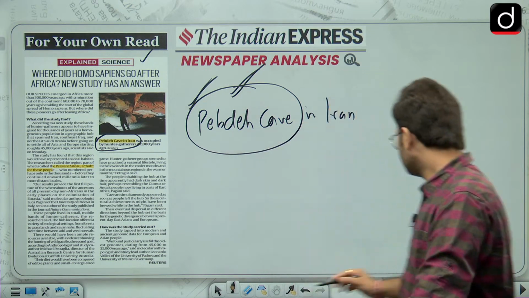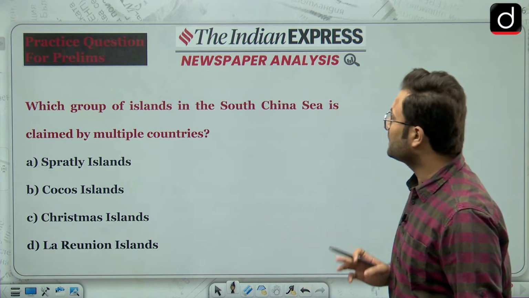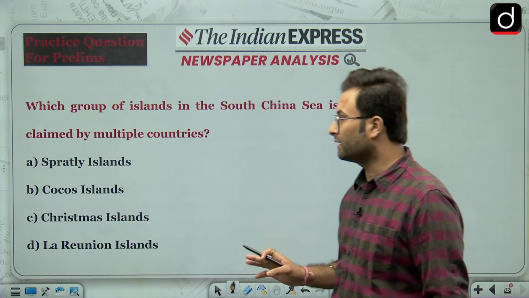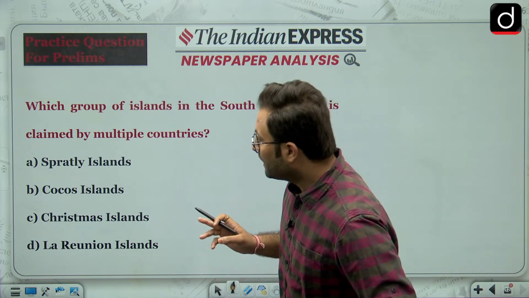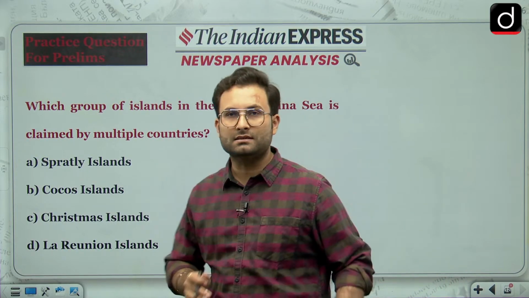Now the last part, that is your practice question. Which group of islands in the South China Sea is claimed by multiple countries? Spratly Islands, Cocos Island, Christmas Island, La Reunion Islands. So you have to attempt this question and answer in the comment box.